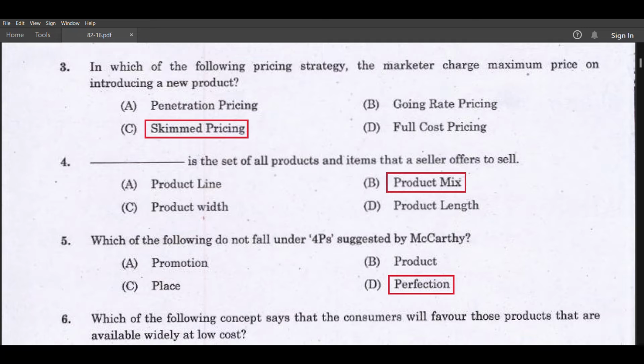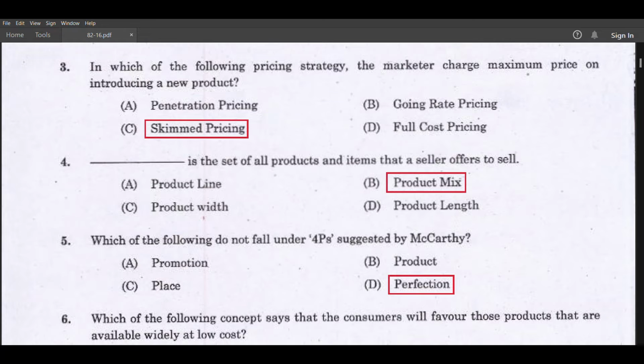In which of the following pricing strategies does the marketer charge the maximum price on introducing a new product? Skimming pricing. Dash is the set of all products and items that a seller offers to sell. Product mix. Which of the following does not fall under the 4 P's suggested by McCarthy?